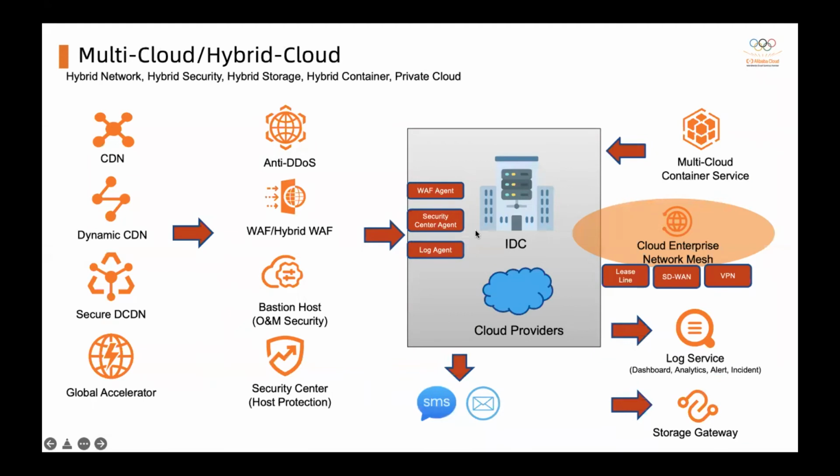And thirdly, is about the multi-cloud ready, right? So in Alibaba Cloud, we do provide different products or services, so you can achieve hybrid network, hybrid security, hybrid storage, or hybrid container, or even the private cloud, right? So this diagram is a little bit technical. So the things here, all the security products we have, right, like the anti-DDoS, like the WAF, like the Bastion host, like the security center, these all can be used in your own premise or even in another cloud provider, right? So I will not zoom into too much details about these slides.